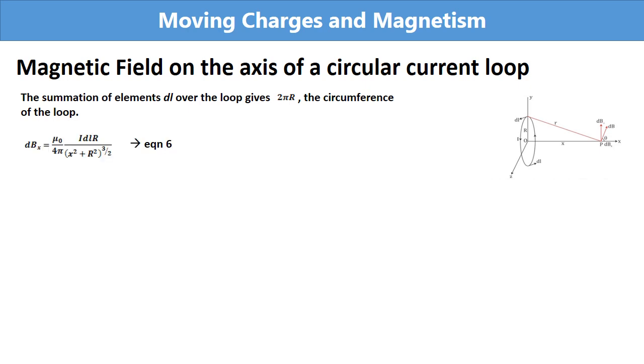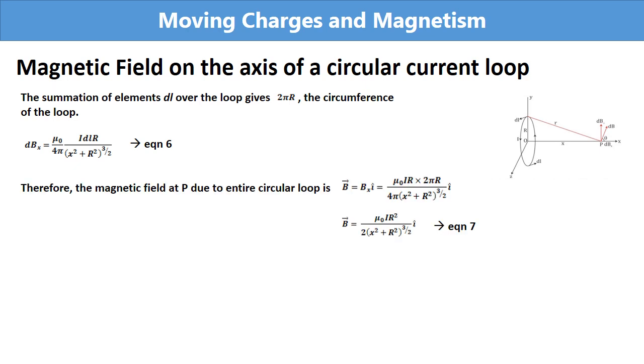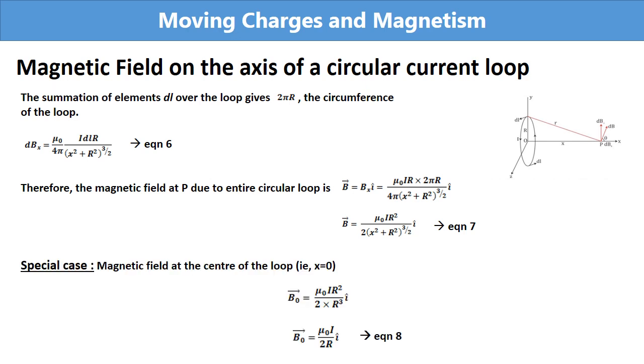So, in equation 6, in place of dl, we can substitute 2 pi r. Equation 7 represents the magnetic field at point P due to the entire circular loop. Now, what is its direction? The direction is along the axis. So, at any point on the axis, the direction of magnetic field will be along the axis.